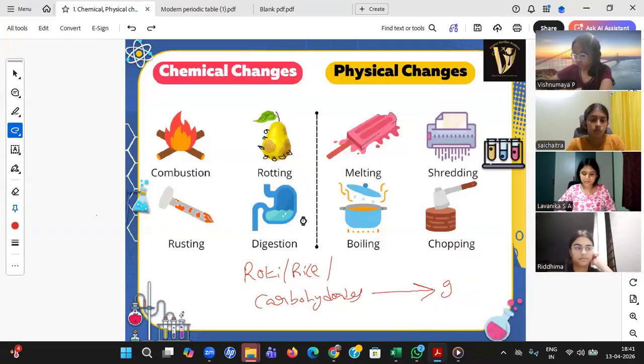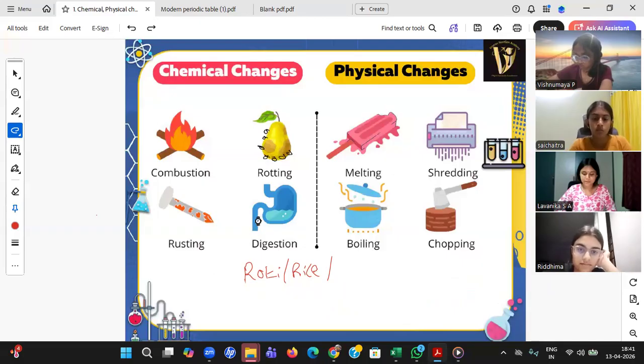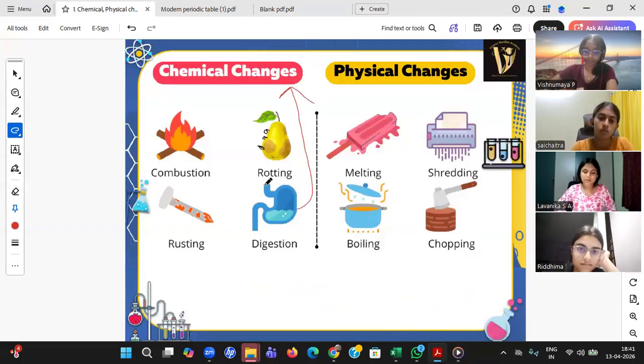Again, she said absolutely right. Whatever undigested food we are pooping out, that is not reversible, right? So these two reasons make it eligible under chemical changes. Okay. Again, student, physical changes are very easy.